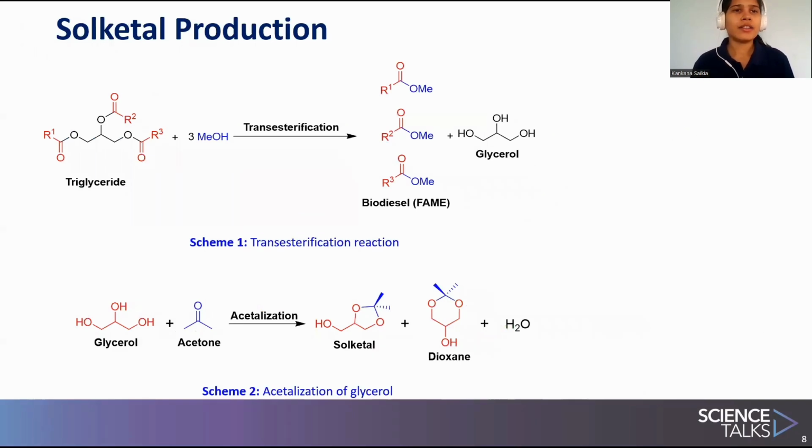Here's the Solketal production schematic representation. In the first reaction, we could see that transesterification of triglycerides is done. In this process, biodiesel is produced, but also as a byproduct, glycerol is produced. Now, this glycerol can be valorized to Solketal by treating it with acetone.